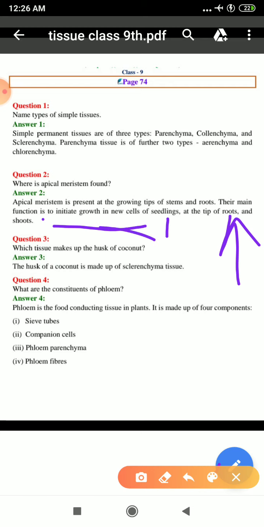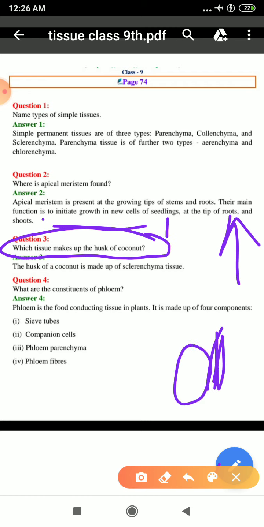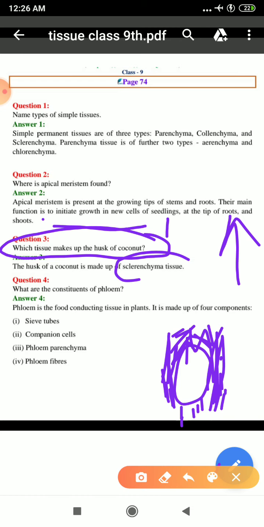Next question is: which tissue makes up the husk of the coconut? That brown portion you can see over a coconut, which you pull out in order to drink the water inside it or to eat the white coconut, is known as husk, and it is made up of sclerenchyma.